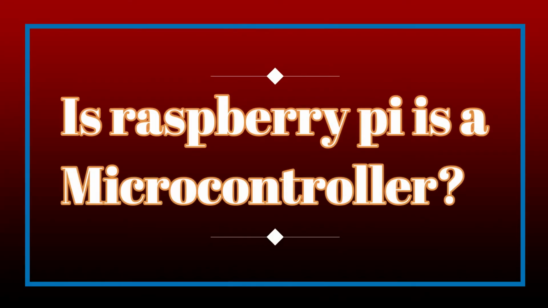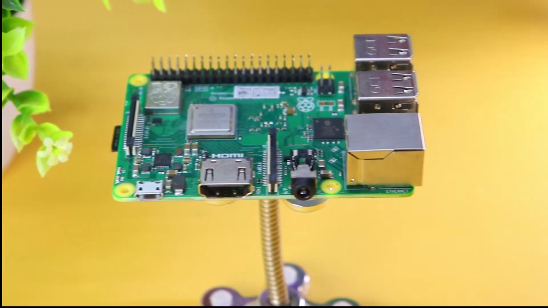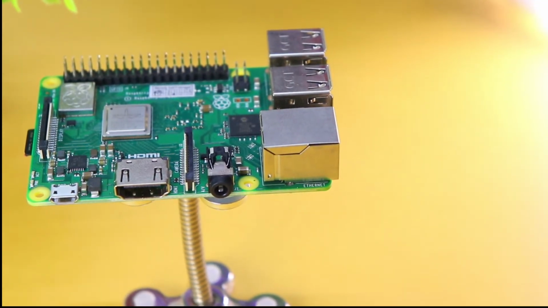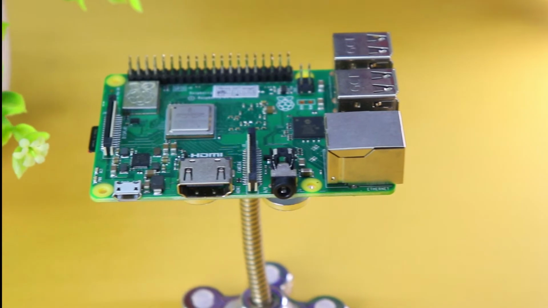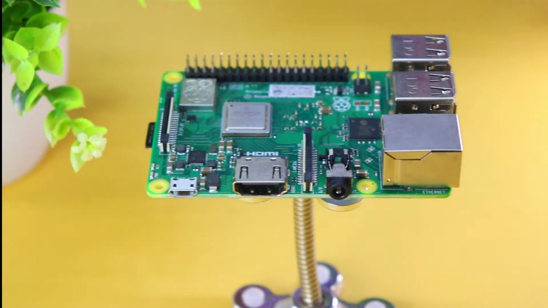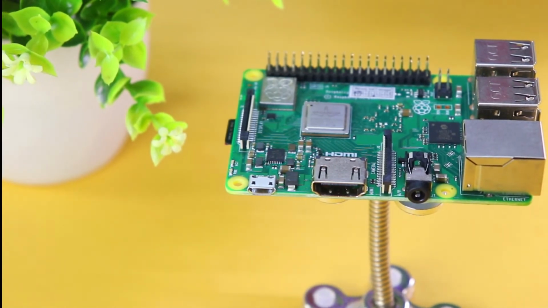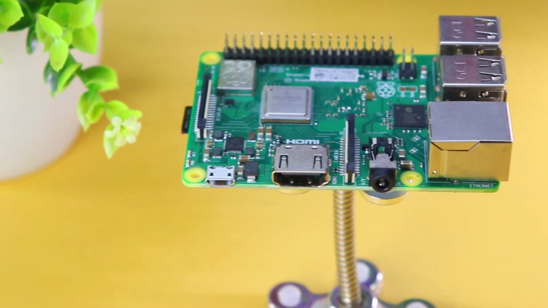Is Raspberry Pi a microcontroller? The latest Raspberry Pi is based on the ARM Cortex-A53. It is a complicated controller and hence we call it a microprocessor. A Raspberry Pi is not a microcontroller. It is a single board computer.